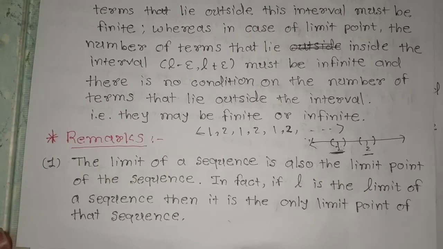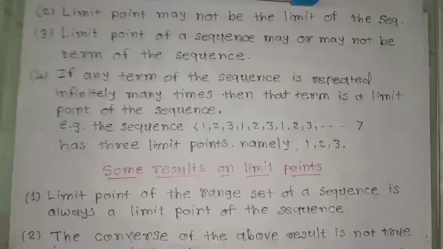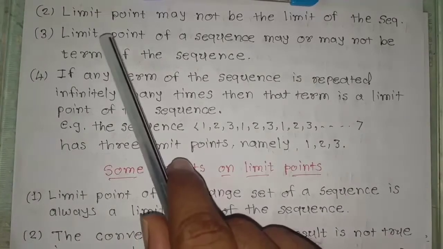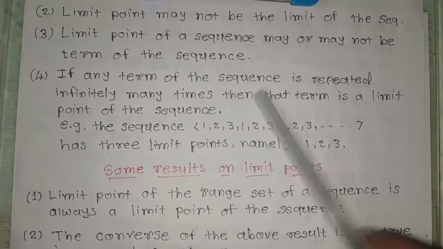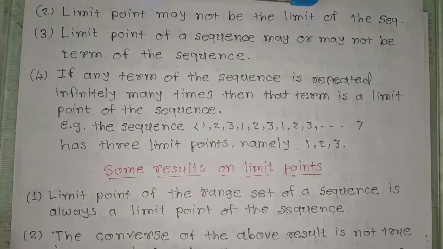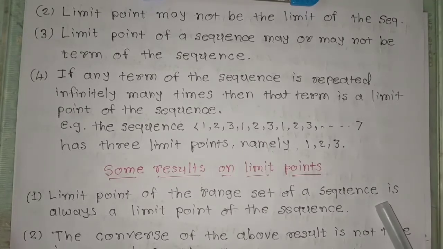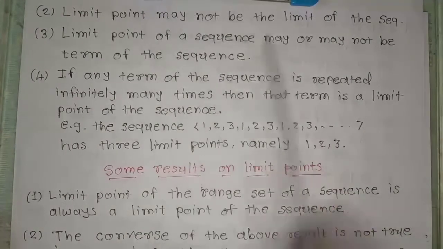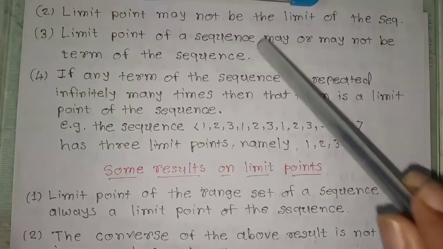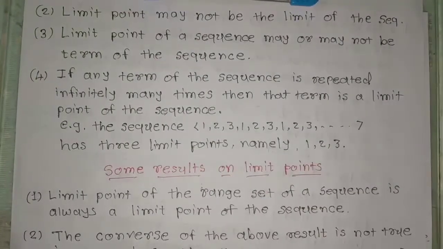Now remark: the limit of the sequence is also a limit point of the sequence. In fact, if L is the limit of the sequence, then it is the only limit point of the sequence. Next, a limit point may not be the limit of the sequence. I have previously discussed the sequence 1, 2, 1, 2, 1, 2 and so on. You can observe that 1 and 2 are the limit points of the sequence, but they are not the limit of the sequence. I have just discussed the difference between limit and limit point of the sequence, so from there this result will be clear.